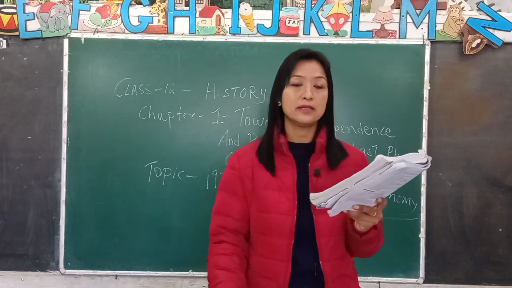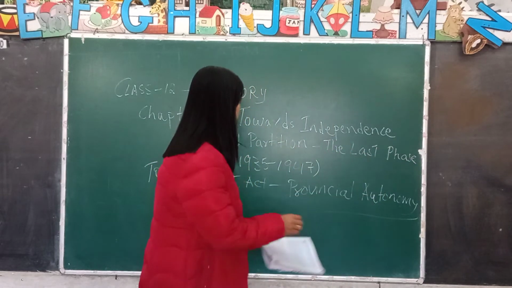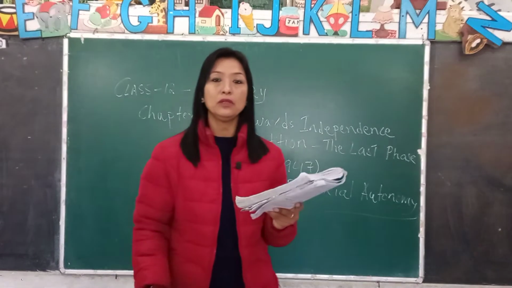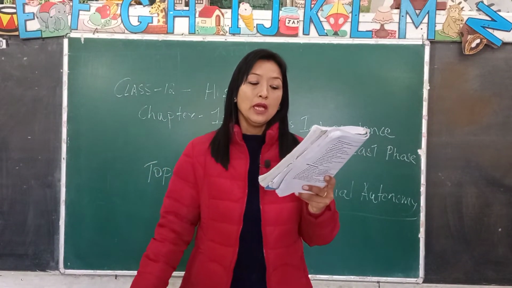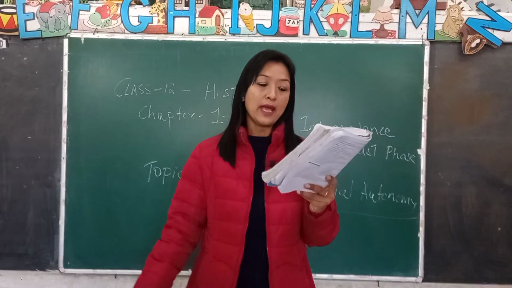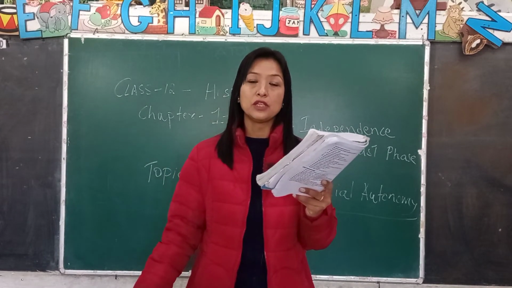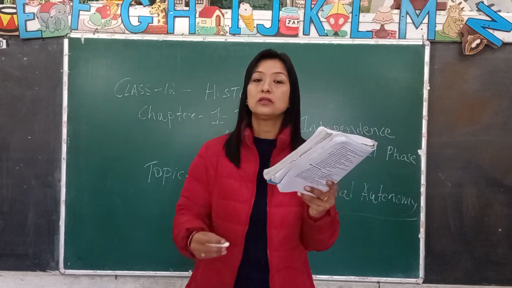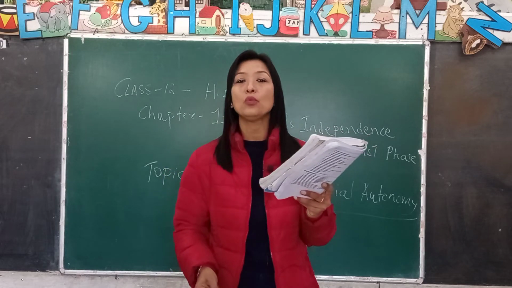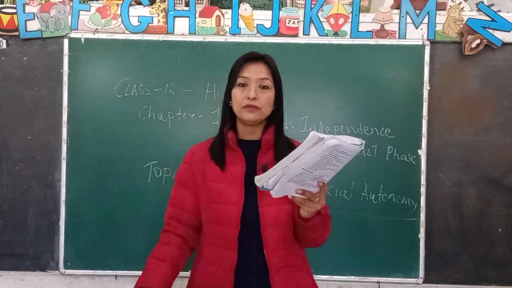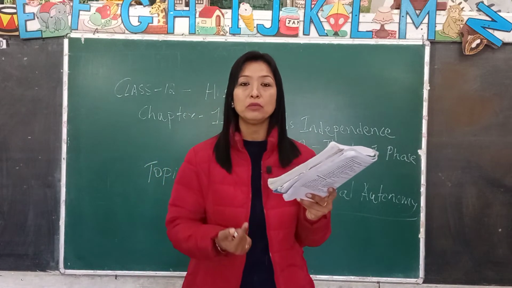Congress did not take part because they were not happy with the second roundtable conference. And what was decided? The British government decided to pass the Government of India Act 1935. So the Government of India Act 1935 was passed in the third roundtable conference.